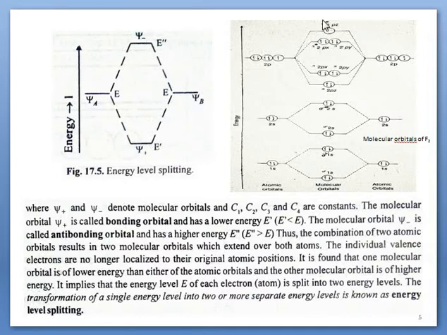Similarly, that can also be seen here. This figure is included for understanding. We can see 1s, of the same energy, is split into two. In other words, when two atoms come nearby, we have two atomic orbitals and two molecular orbitals, or two energy levels.